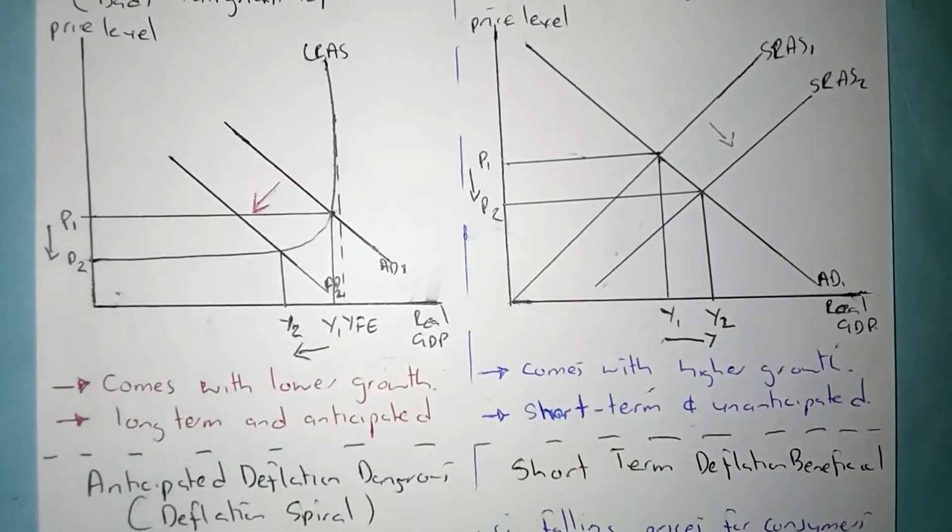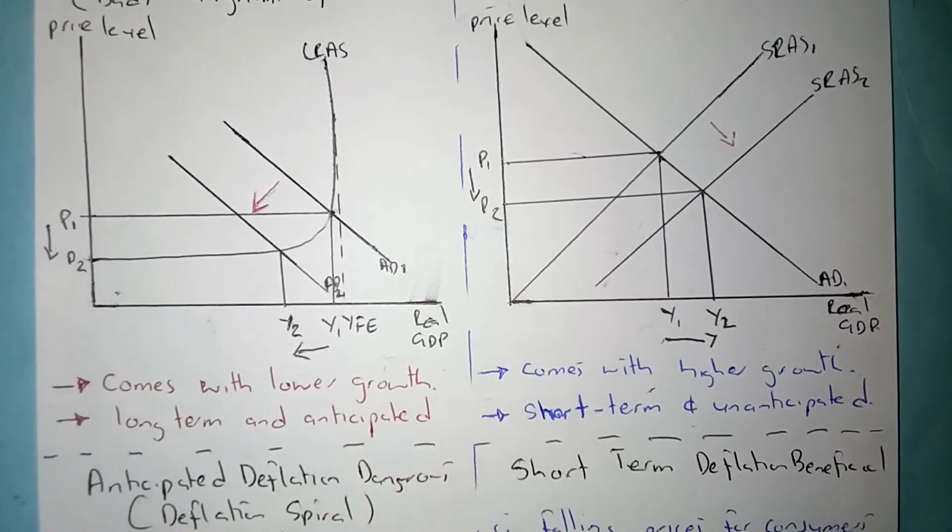Then demand side deflation is usually anticipated in nature. It's likely to be long term and anticipated, because for an economy to get out of a recession, it takes time. So there's actually a big period where, even if they implement policies, it's going to take time for them to get out of that recession. So it's going to be long term and anticipated. You know that anticipated is a type of deflation that's going to last for a long period of time.